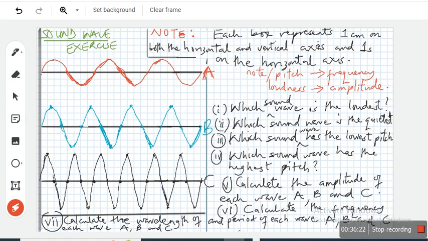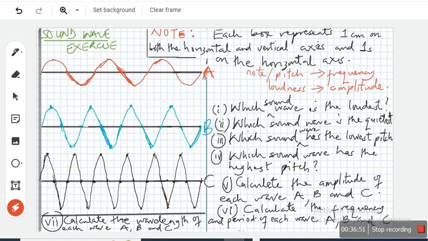Did you get that? The pitch of a sound is affected by its frequency. The higher the frequency, the higher the pitch. Do you even know what I mean by pitch? Notes, the note of the sound. Which one has a higher note? The first one. Boys usually have a deep voice, so low note or low frequency.